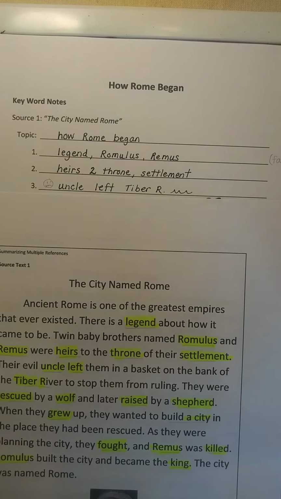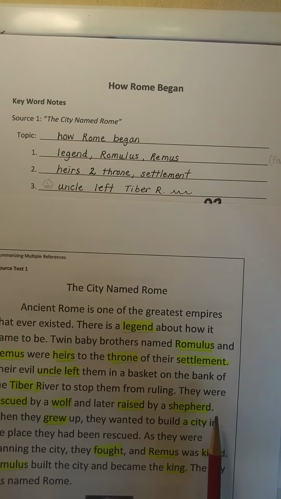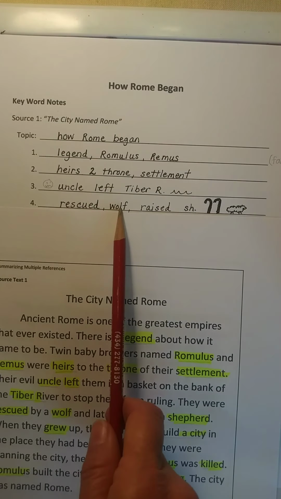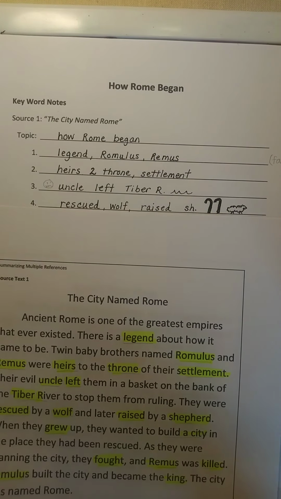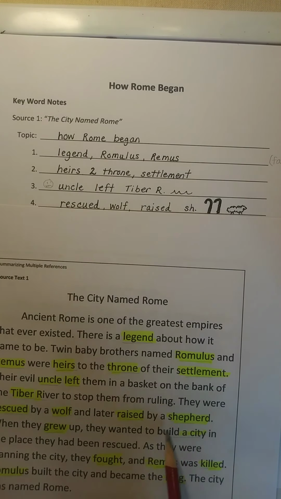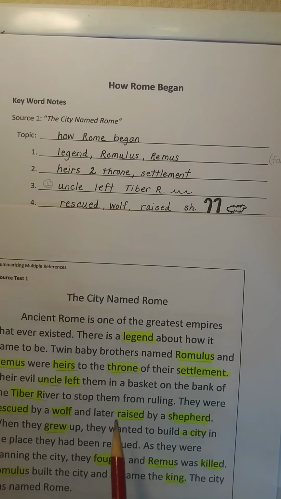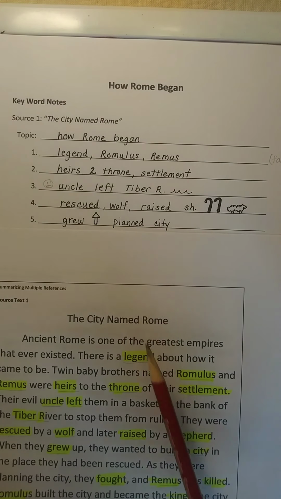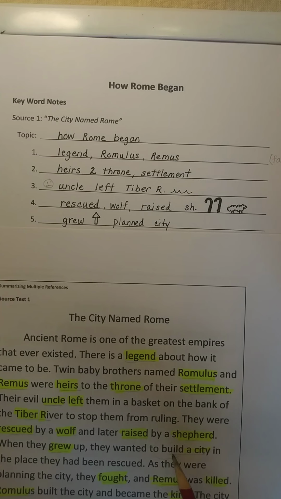All right, and next I wanted to say something about the fact that they were rescued by a wolf and raised by a shepherd. So I put rescued wolf, raised sh. I only have 3 words, right? So this one has to be an abbreviation or some sort of picture or symbol. After that, I want to put something about when they grew up. They wanted to build a city, but they fought. Okay, so they grew up and planned a city. I'm not using the word build because they didn't build the city yet. They were just planning it before Remus died.